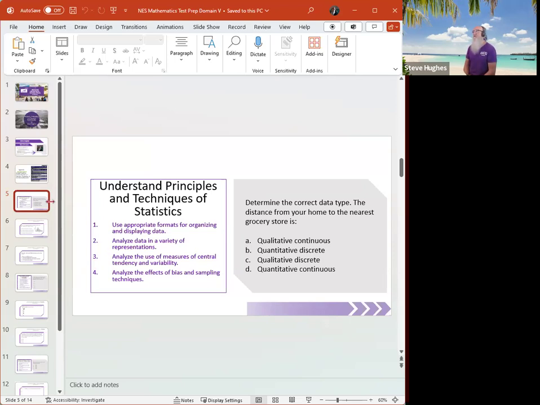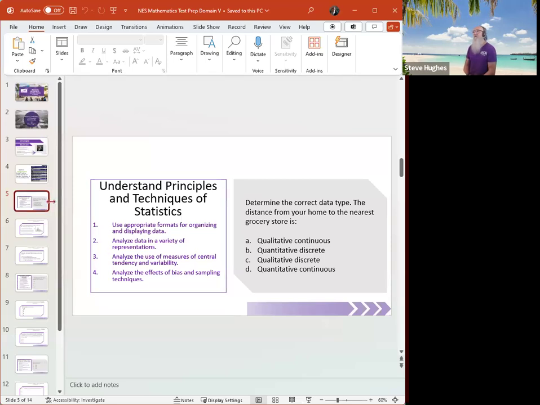So we want to ask ourselves two questions. The first one is, is it a number or a label? If it's a number, it's quantitative. If it's a label, it is qualitative. Okay, so in this case, it is a number, right? The distance is a number, so it's quantitative.